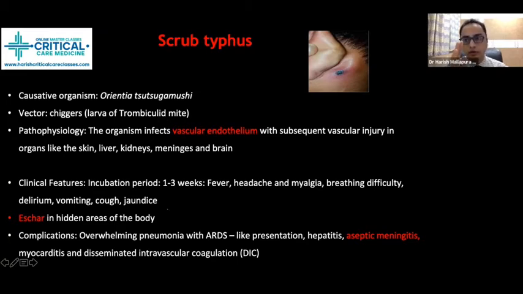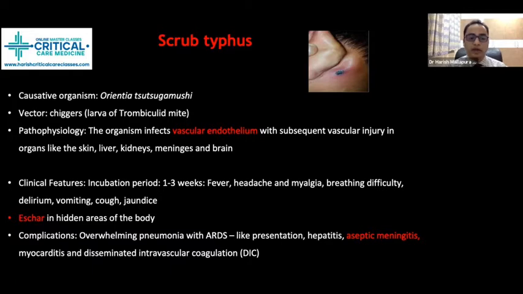Very difficult to differentiate based on the clinical manifestation alone. One specific finding for scrub typhus: you have to search for the typical eschar in hidden areas of the body, particularly underneath the breast tissue, groin, axilla, and behind the ear pinna.